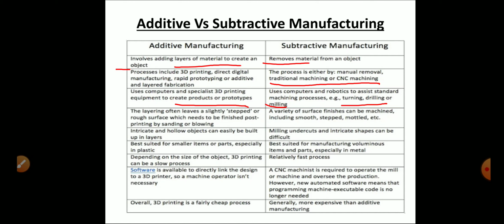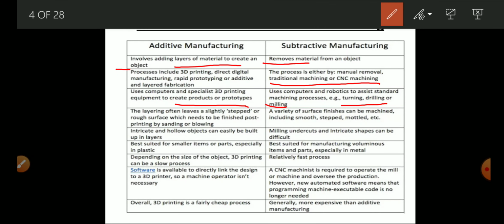If we create a very small object in plastic materials, the additive manufacturing method is very advantageous. Subtractive is best suited for manufacturing voluminous items and parts, especially in metals. Depending upon the size of the component, 3D printing can be a slow process, but subtractive manufacturing is relatively very fast in comparison to additive manufacturing.